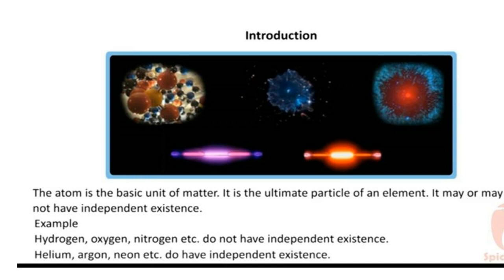Atom. An atom is the basic unit of matter. It is the ultimate particle of an element. It may or may not have independent existence. Example, hydrogen, oxygen, nitrogen, etc. do not have independent existence. Helium, argon, neon do have an independent existence.